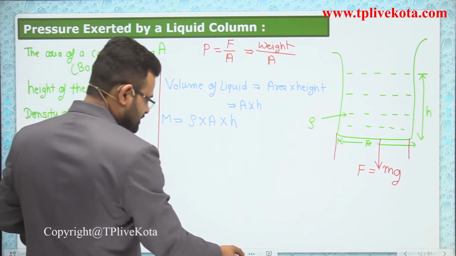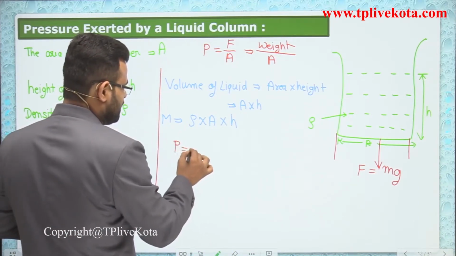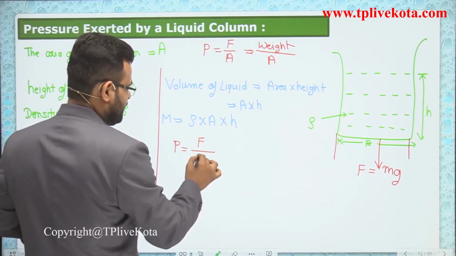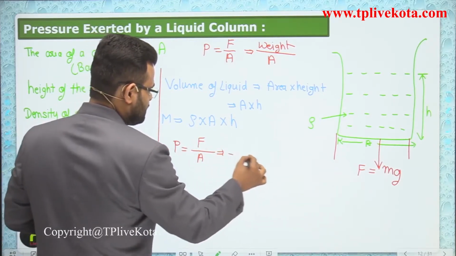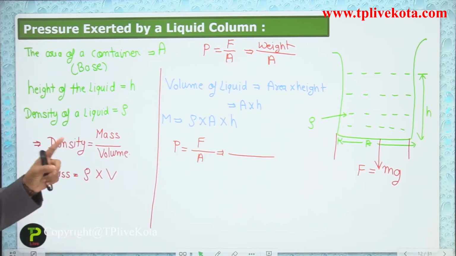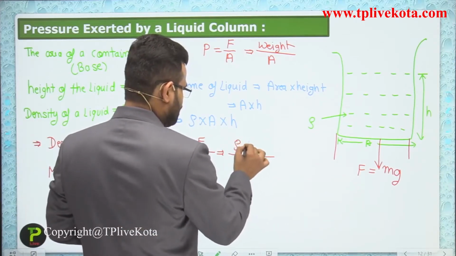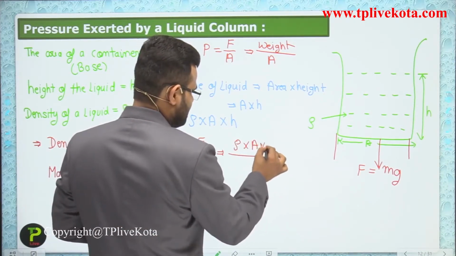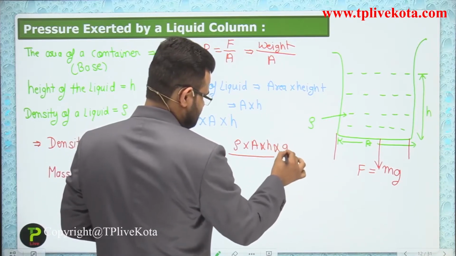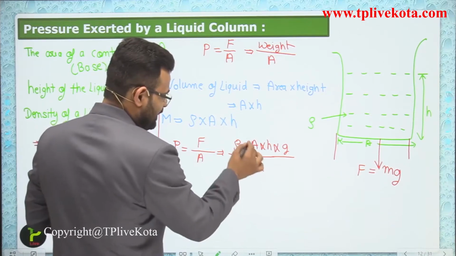Next, put that value. Pressure is equivalent to force upon area, and force is m into g. So m can be represented in the form of rho A h, times g, divided by A. So A and A cancel out.